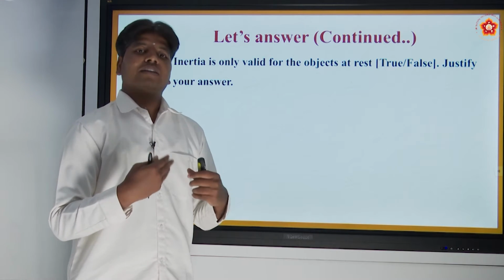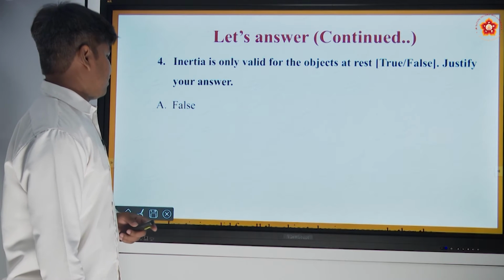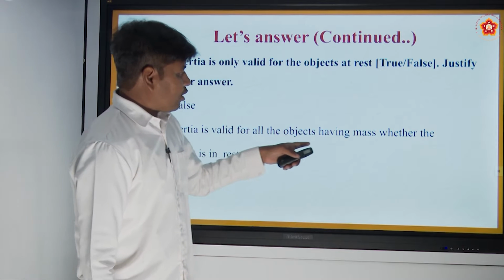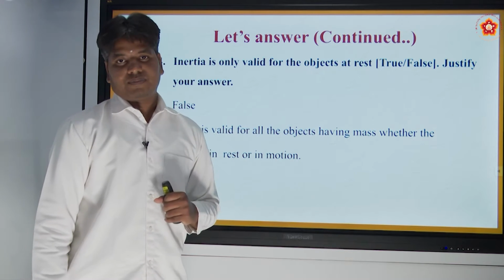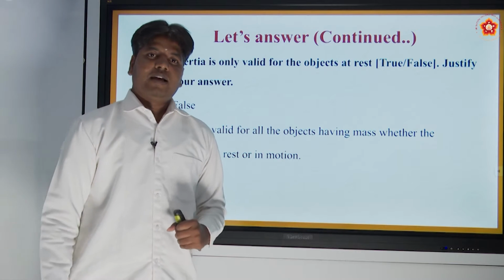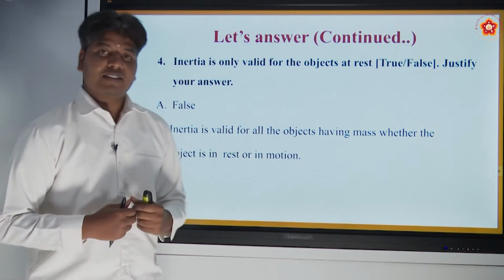If it has mass, it can show some resistance. So it is false. Inertia is valid for all the objects having mass, whether the object is at rest or in motion. So this is what your home assignment is. I hope all have answered it before I even answer it.